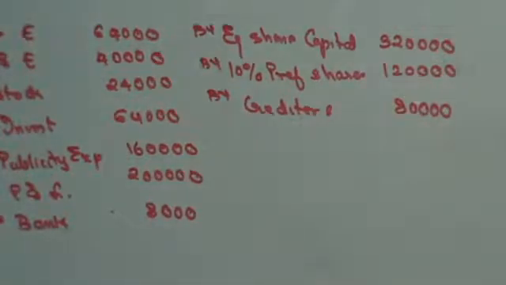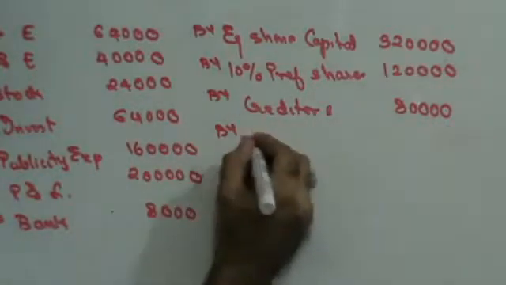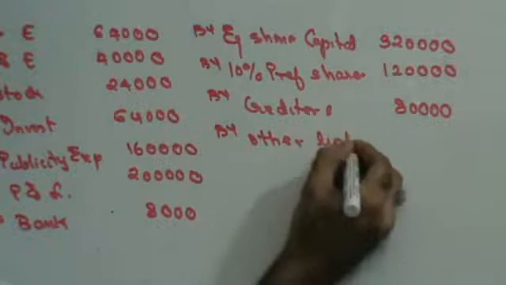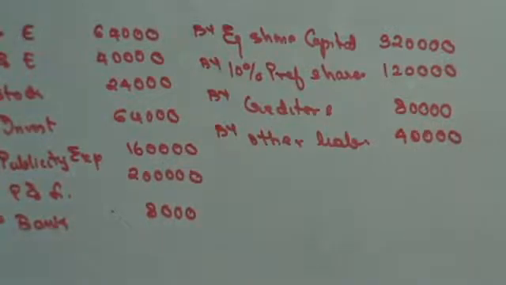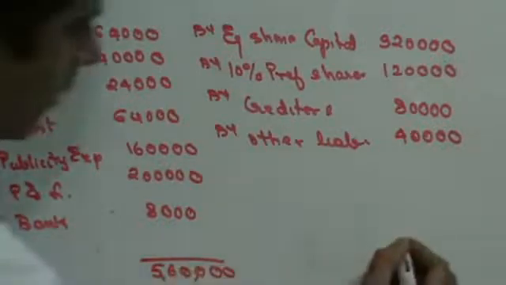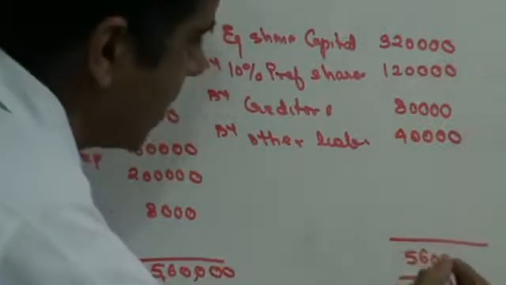Then capital reduction on the credit side by other liabilities, 40,000. Both sides are the same and tally: 5,60,000. Let's make the balance sheet, guys.